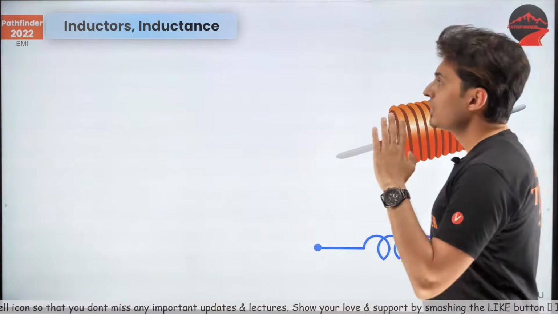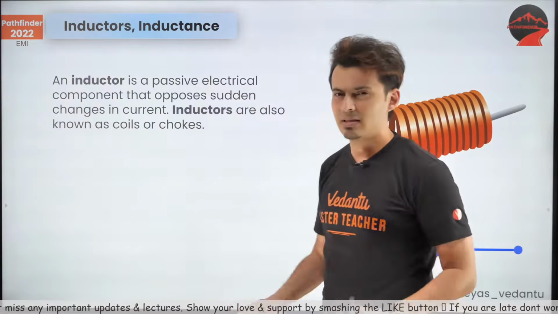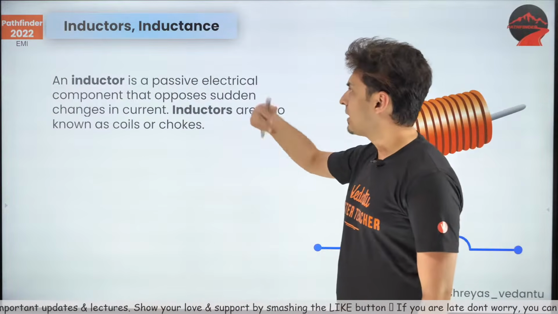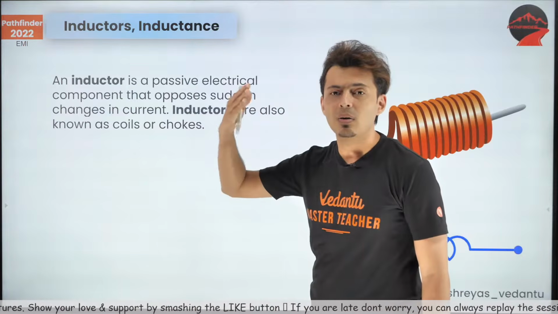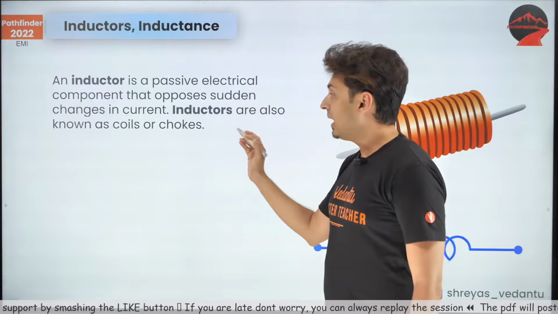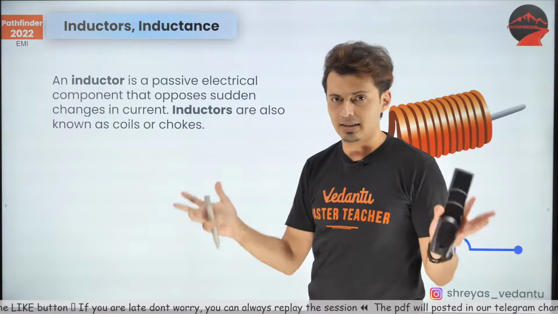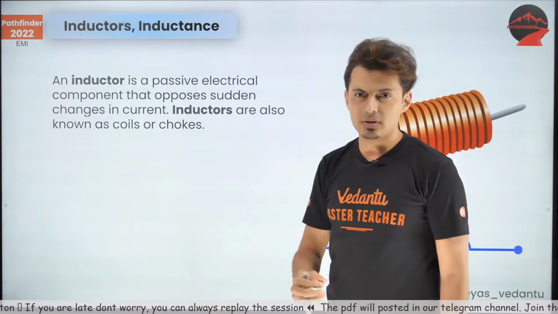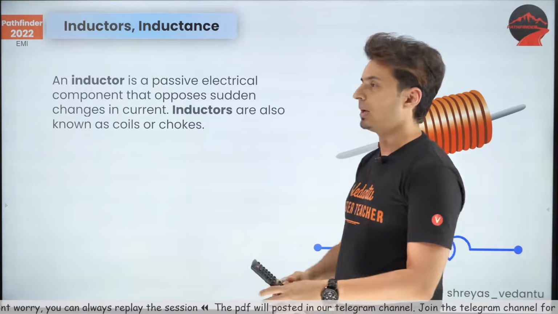All right, Panchami. So what is an inductor? An inductor is nothing but a passive component. Passive means it's just there, it does not react as such. It's a component that opposes any kind of change in the circuit for current. By the way, inductors are also called coils. Any coil is an inductor. They are also called chokes. So chokes, coils, inductors, they all mean the same thing.